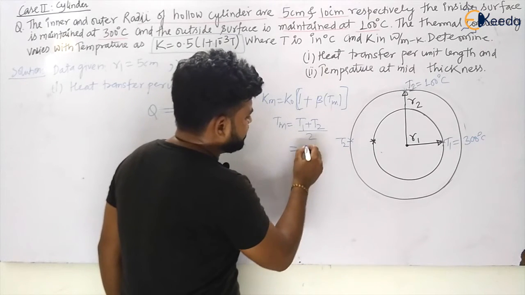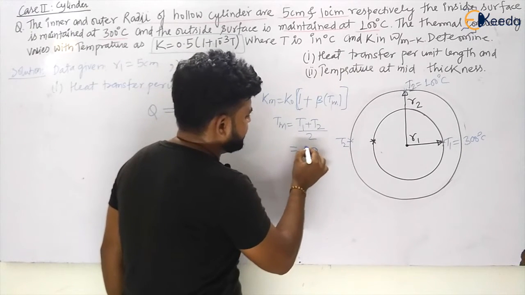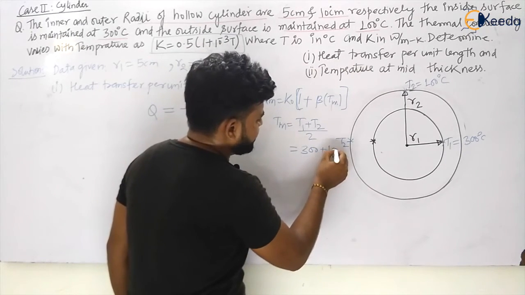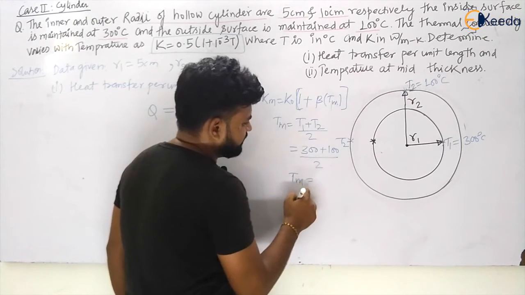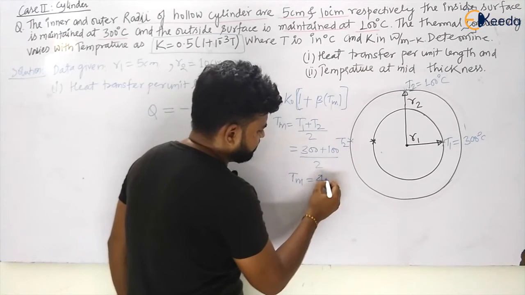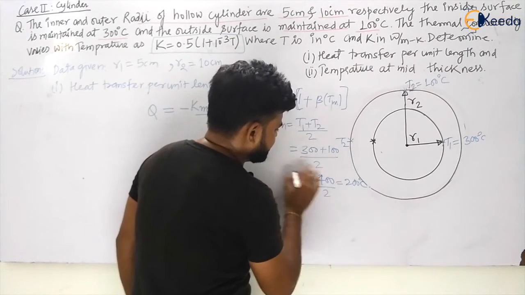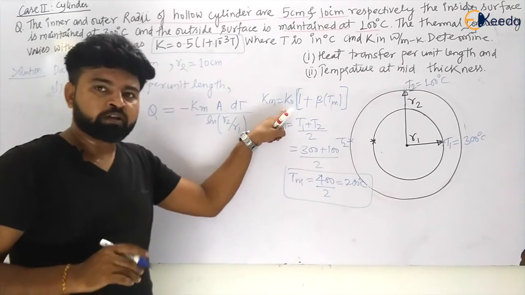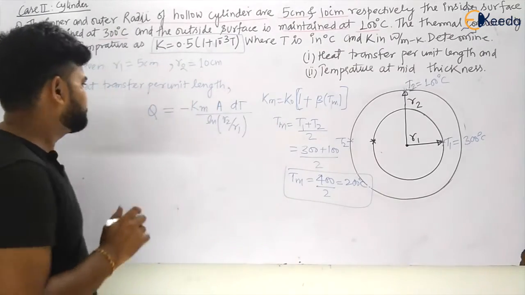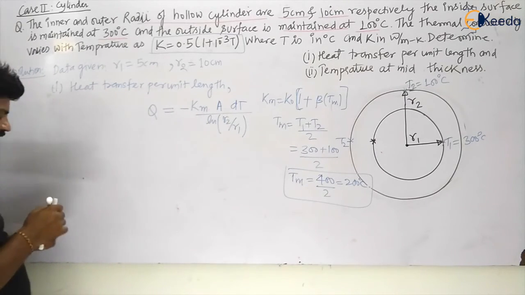So what is your T1? T1 is given to be 300. And what is your T2? This is 100, divided by 2. So my dear students, Tm, that is the mean temperature, will become equal to 400 divided by 2, which is equal to 200 degrees Celsius. So now we know the mean temperature. So can we calculate the average thermal conductivity, the value of Km? Yes. Let us see what will be the value of Km.